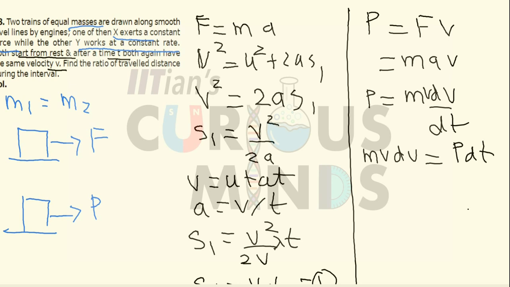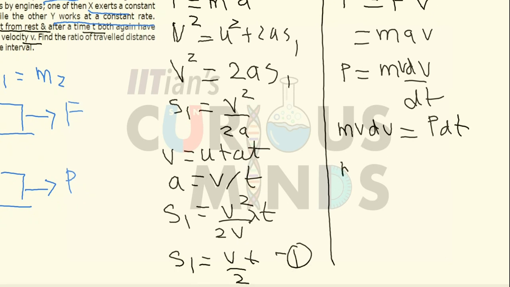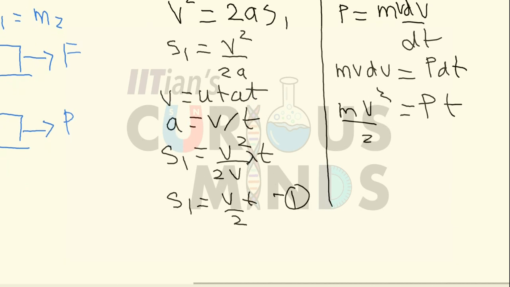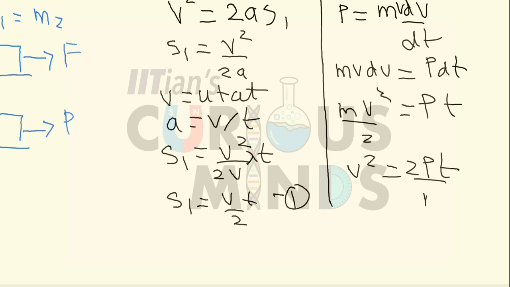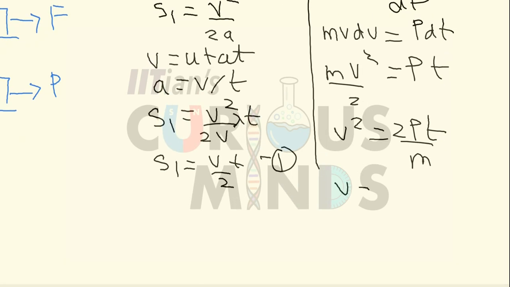Now the power is constant, so when I integrate on both the sides, it will be equal to mv square divided by 2 will be equal to p into t. Understand that I am not putting the limits, because even if I put the limits, it will be 0 to v. So the initial velocity is equal to 0 and the final velocity is equal to v. Even if I put the limits, I will get the same answer. Now we have to calculate the displacement from this part. So v square will be equal to 2pt divided by m. When I take the root on both the sides, v will be equal to root of 2pt divided by m.